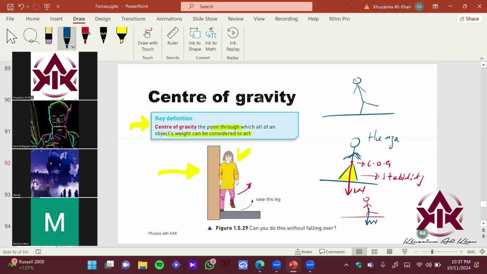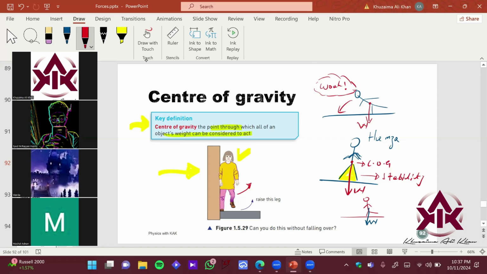let me draw it more tilted. Let's say Hamza is doing an experiment for the law of physics, and he does this. Now your weight is acting like this, so at this point Hamza would fall down. This is basically explaining the idea of stability.